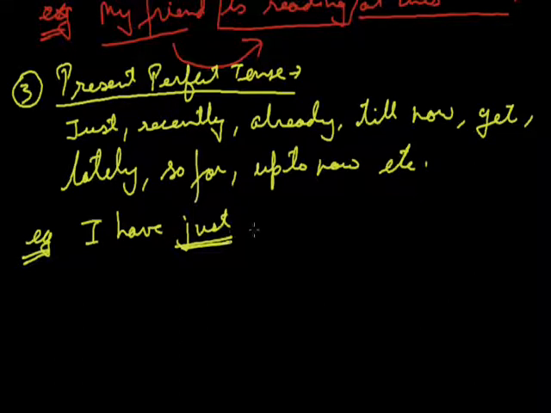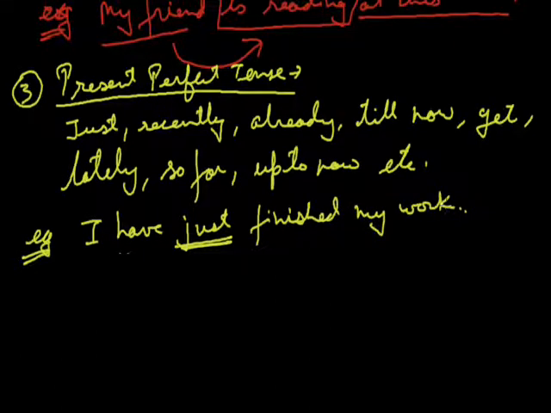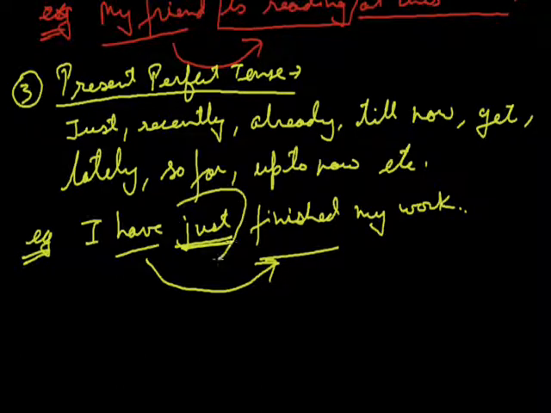So I have just. What I have done just? Finished my work. So I have used have finished. Have finished is present perfect tense. So whenever we have such adverbs, we will always use present perfect tense.